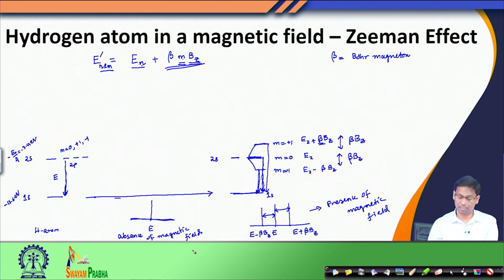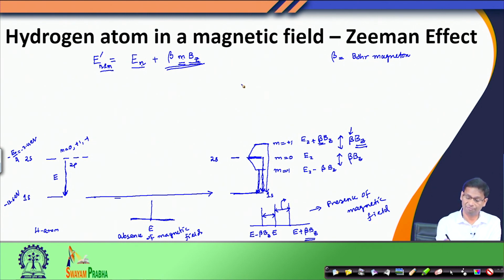Now, the difference is that when I apply magnetic field, my energy level starts splitting, and another important point is that I can now control the splitting between these lines. How can I do that? While beta is a constant that I do not have any control over, what I have a good control over is the value of the external magnetic field. So, if I wish to have this energy separation by some value, I can always calculate this beta Bz value, or the magnitude of the external magnetic field that I would apply to this system, so that I can obtain the desired splitting.